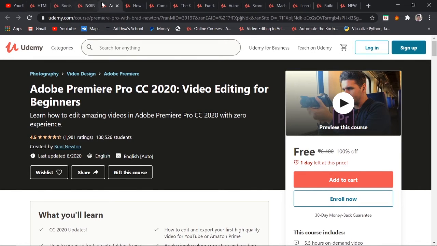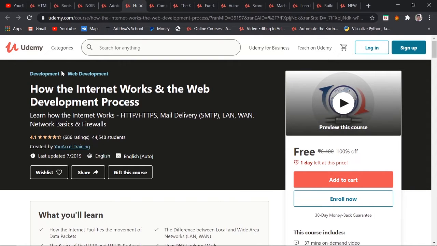At number 5 we have how the internet works and web development process also. It gives us information about HTTP, HTTPS, SMTP mail delivery, and LAN, WAN, and also network basics and firewalls. So enroll for this course. Hurry up guys, only one day left at this price.